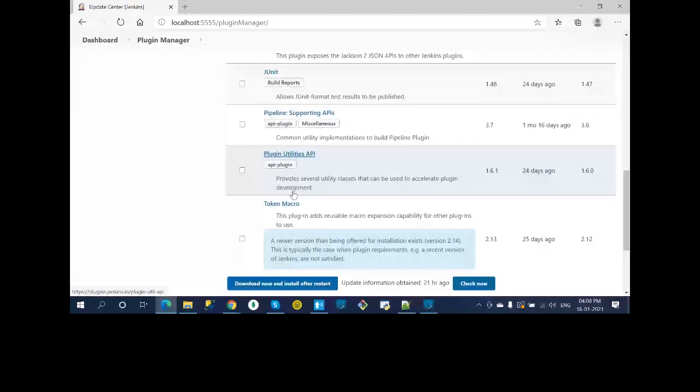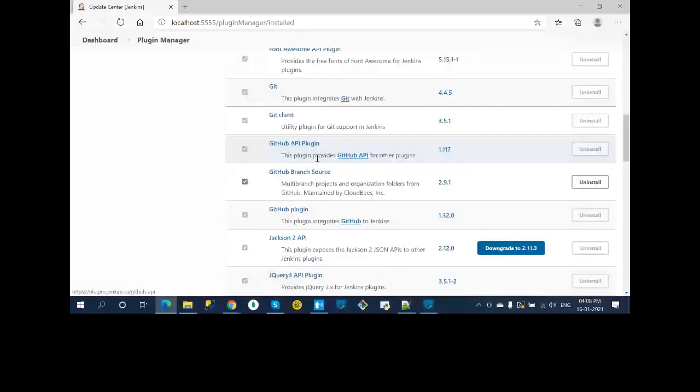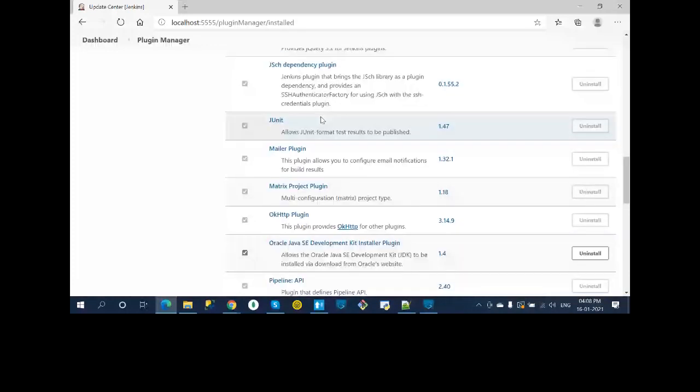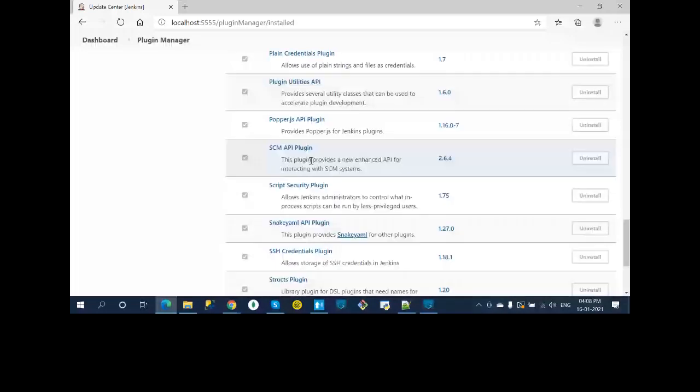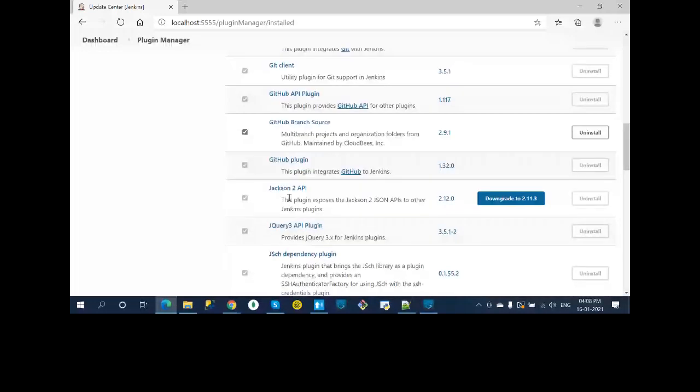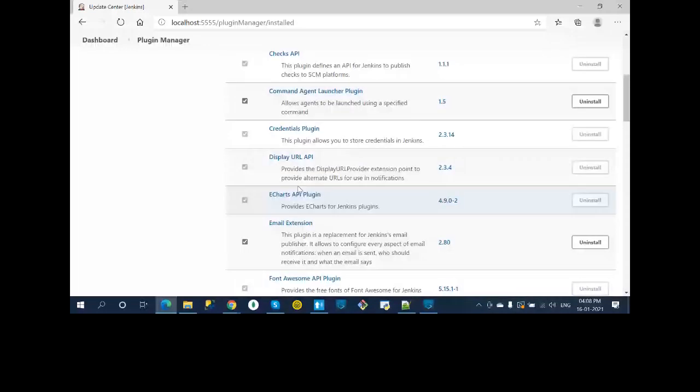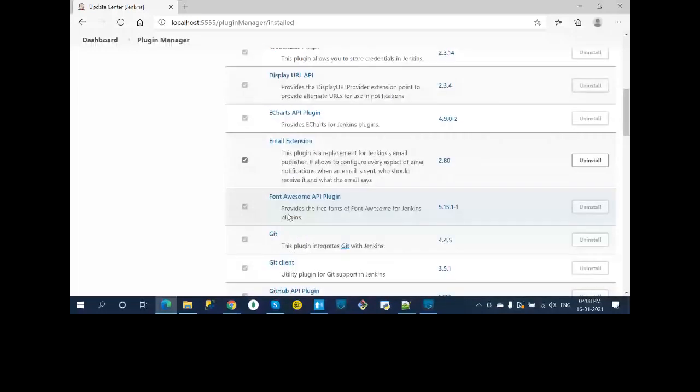Go here, installed section. Okay, for notification also you need an email plugin. So see Git client, everything Git specific. Once you add the Git specific plugin, all those will be added here. Mail, okay, email plugin, SCM. So for notification we need the email extension. See here, email extension, credential plugin also we need. I'll show you why we need the credential plugin. We need email, we need Git, we need SCM. Okay, so once you install this, then you are ready to create the pipeline project.